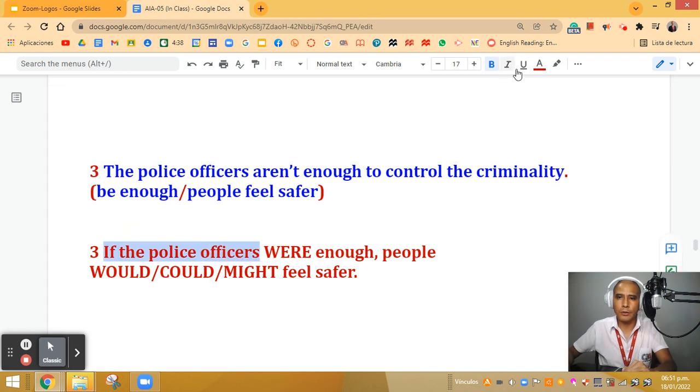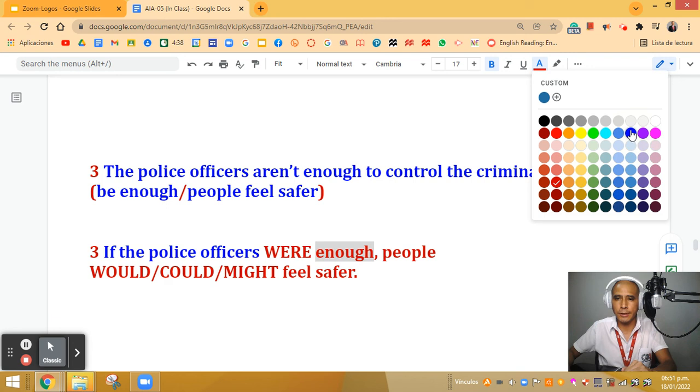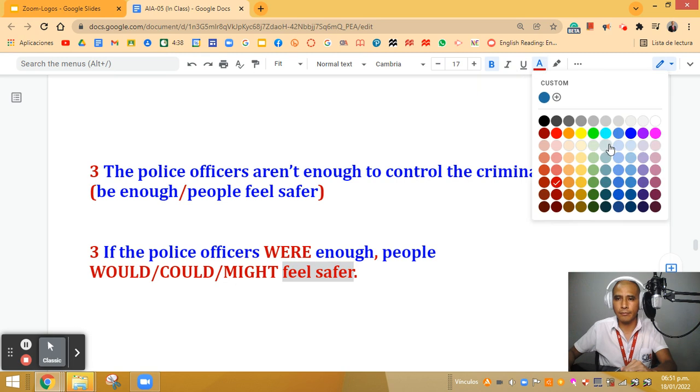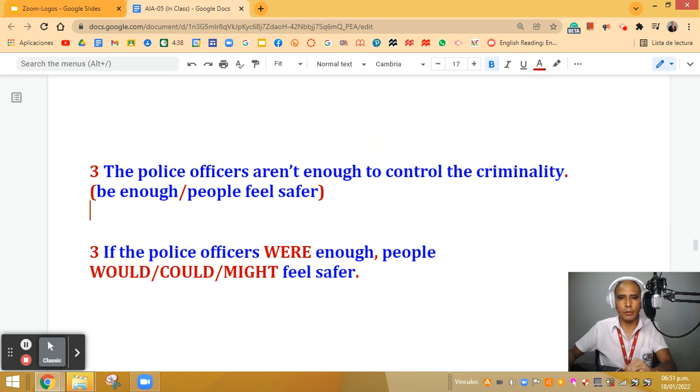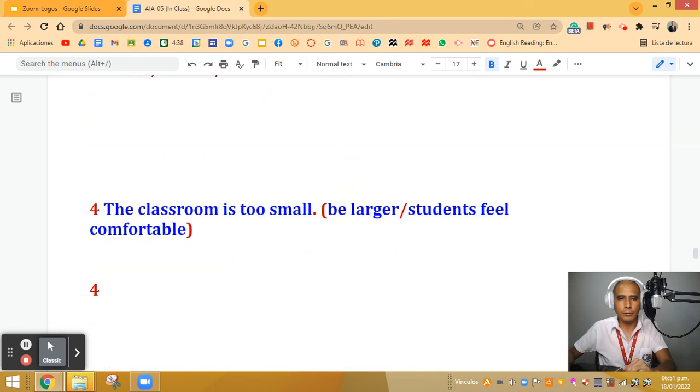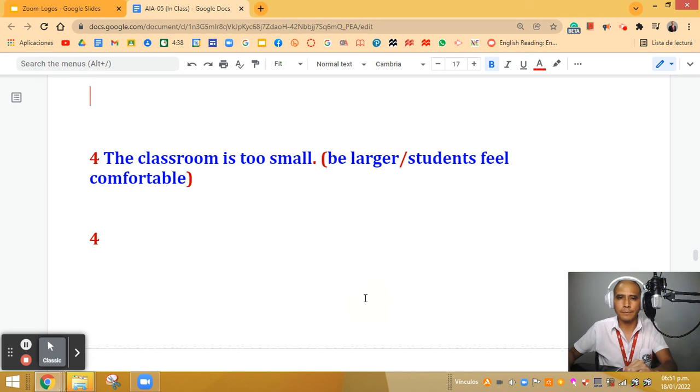So let me use here blue color. Okay. So I'm gonna, the verb were is in red because it has to be in the simple past. If the police officers were enough, the citizens might, could, would feel safer. But they don't feel safe because there is too much criminality. Okay. So let's move on to number four. There you are. Here it says the classroom is too small. Be larger, students feel comfortable.